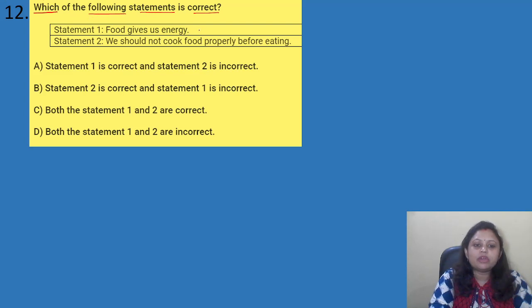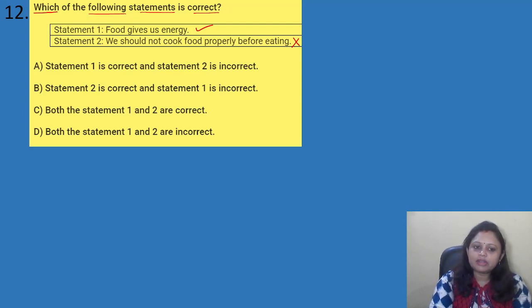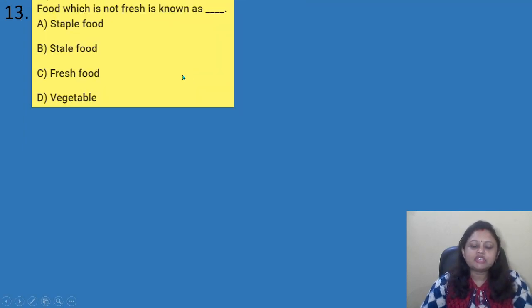So, statement 1, food gives us energy. Yes, we get energy from food. Then statement 2, we should not cook food properly before eating. It is wrong. So, we should cook food properly before eating. So, here statement 1 is correct but statement 2 is incorrect. Right? So, which one is the correct option? So, it is the option A. Got it? Coming to the next question.